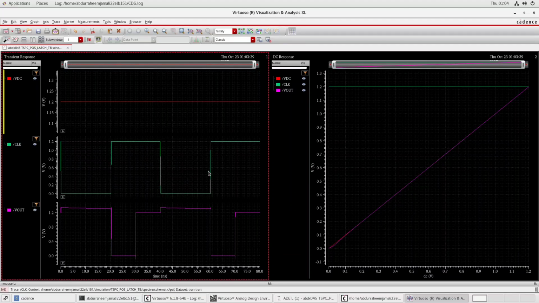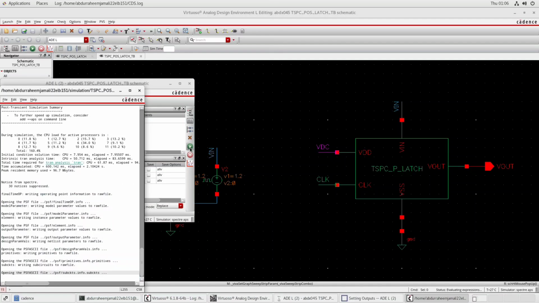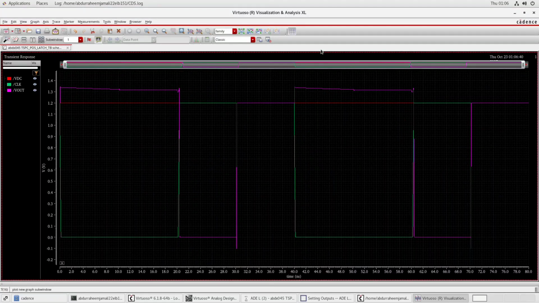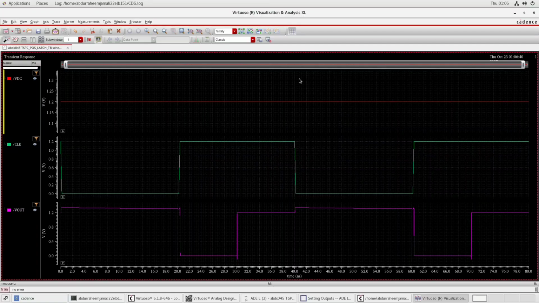I don't know exactly. After doing this much process, to simulate the transient response we have to click on this play button to run the transient. So click on this. Our transient is getting run, and this kind of response we are getting. First of all, we will do split current strip, and then split the trace, and now we can see that it's not splitting. But why?